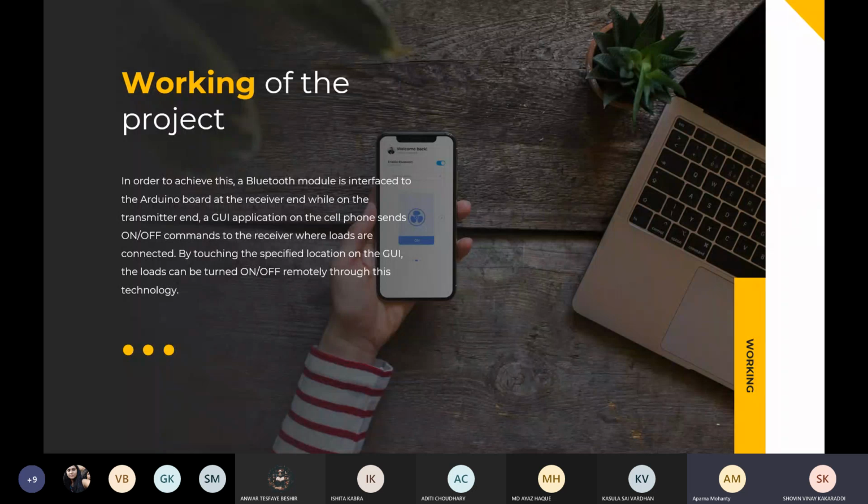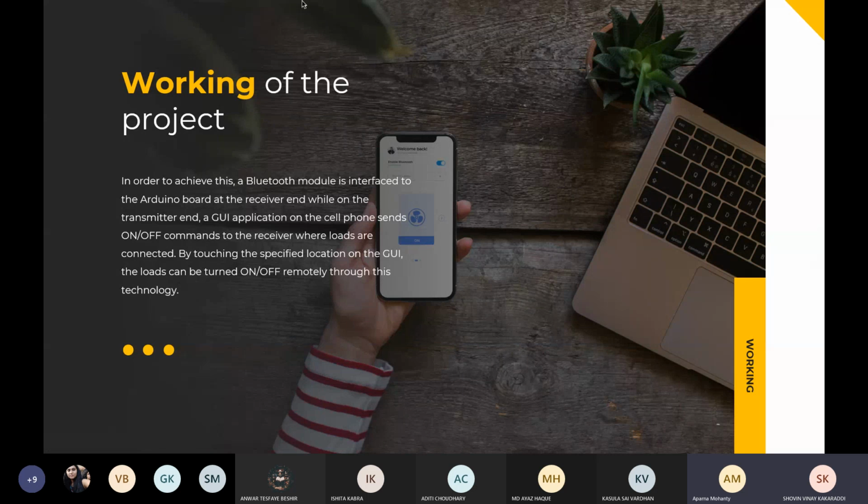We'll show which all devices are available for connection. Once the device is connected, it'll give you a message that the device is connected. And we'll be having this as the application for switching on and off. We'll be representing it in the hardware using LEDs for now, since we can't exactly connect any extras. So we're just going to use simple LEDs to show the basic layout of that.